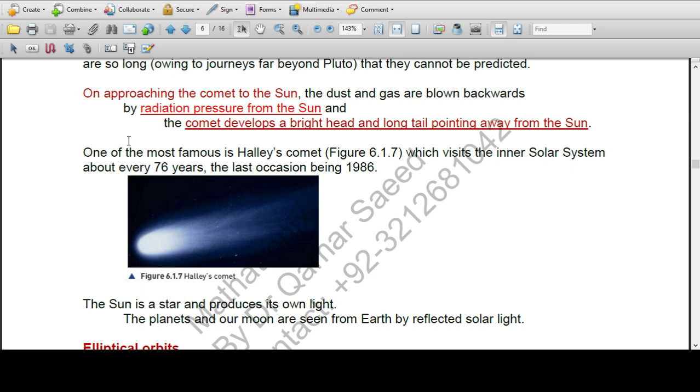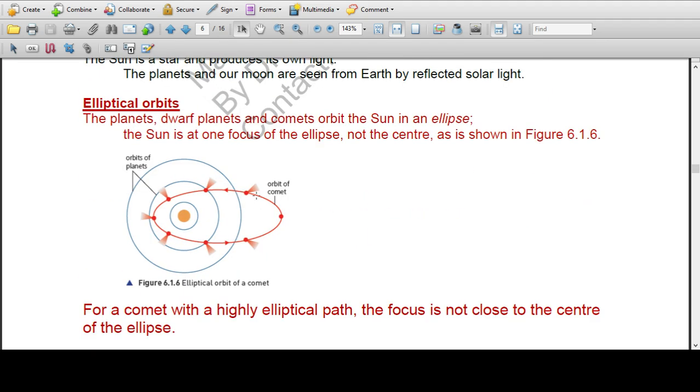On approaching the Sun, the dust and gases of the comet are blown backward.